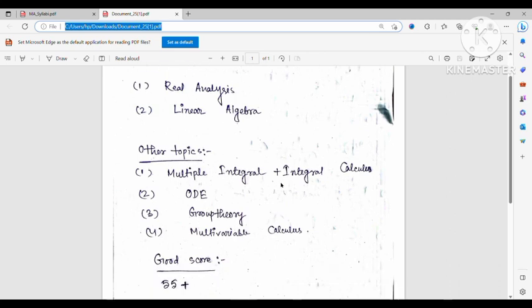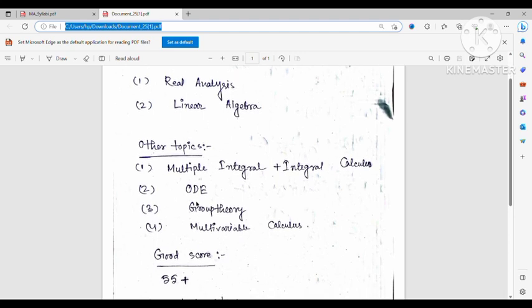That's not a matter. Now for a good score, according to me, a good score is 55 plus, though it completely depends on the paper. Because if you see the 2022 paper, then a 55 plus score, I guess, was under 30, under 25 rank. But if you see this year, I think this was not so good a score. I don't know it very well, but I think it is in the 150 rank range.